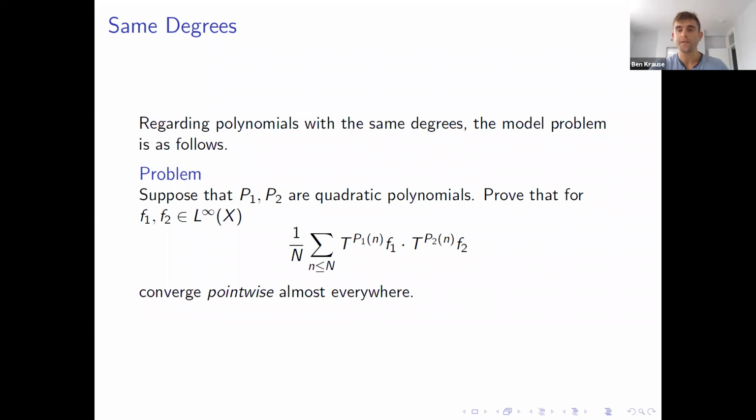As far as polynomials of the same degree are concerned, the model problem concerns two quadratic polynomials. So what we really would like to see is whether or not, if you consider the bilinear orbit f1(P1(n)), f2(P2(n)), where P1 and P2 are quadratic, these converge almost everywhere. So again, Bourgain did linear. We could do linear and quadratic, but we'd like to do quadratic and quadratic.